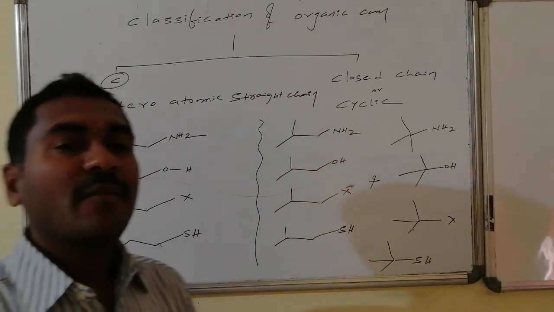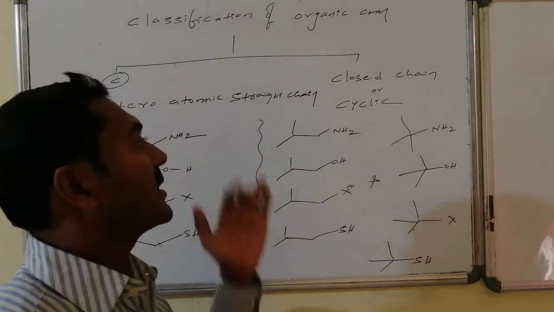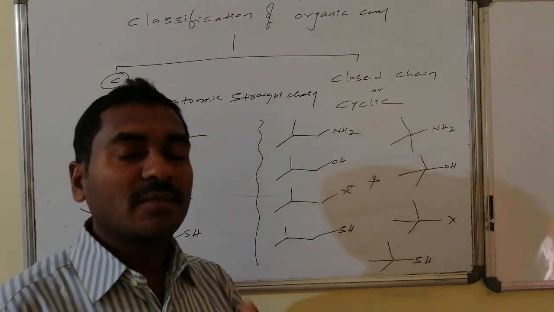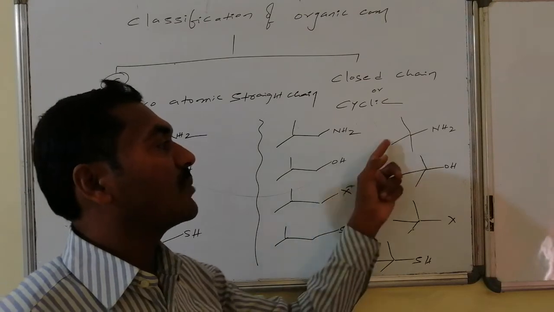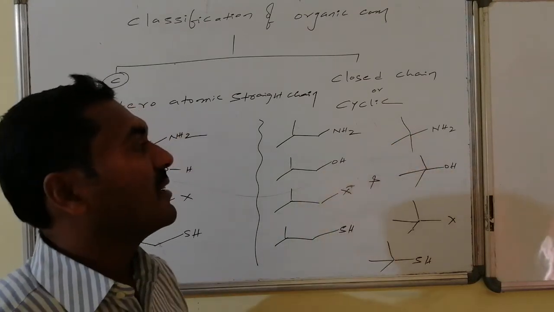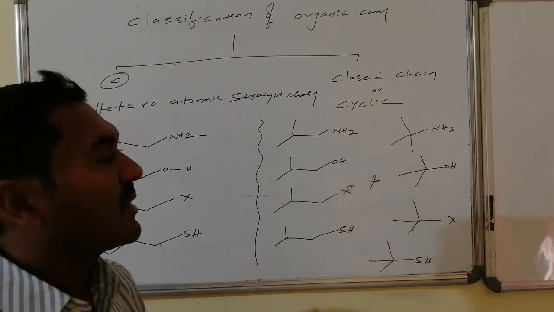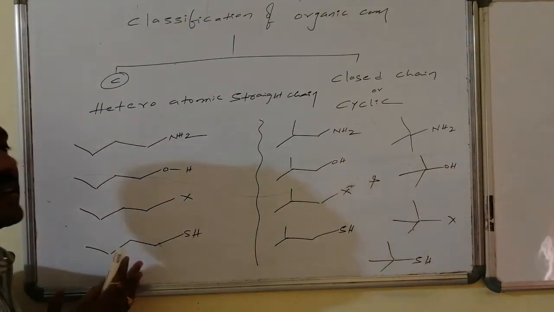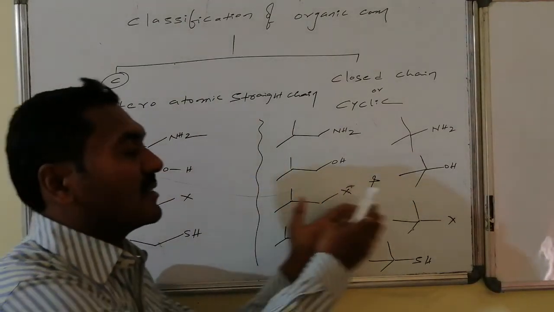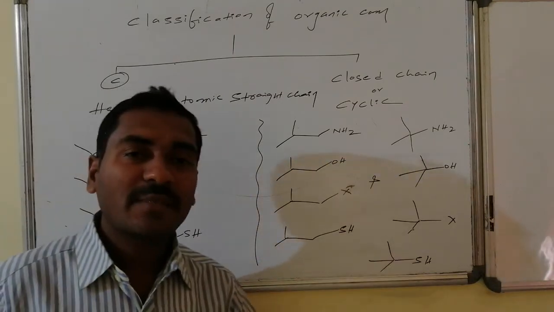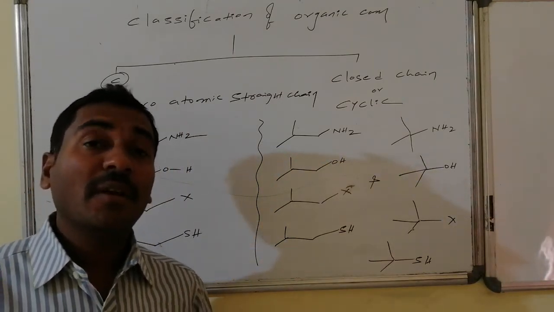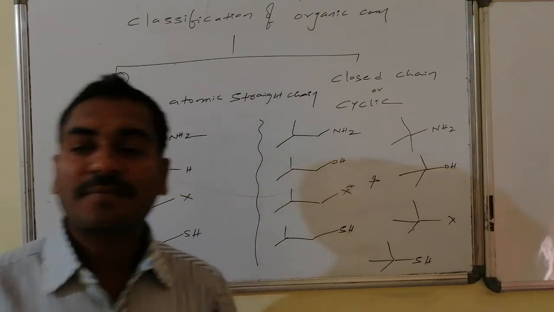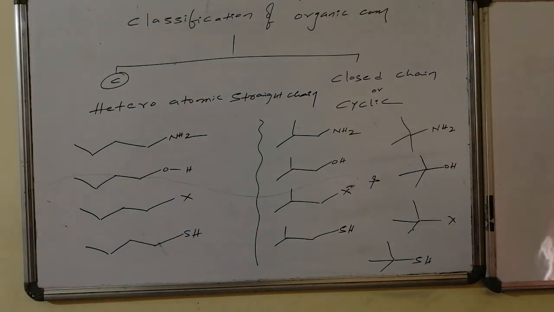Similarly, 3 plus 1 can be written in the form of 2 plus 2. If I write that 2 as ethyl, it becomes the same. So here I am writing it in the form of 2 methyls, that is, 2 independent methyls on the second carbon atom. First and second carbons, consisting of 2 methyls. This is tertiary butylamine, tertiary butyl alcohol, tertiary butyl halide, tertiary butyl thiol. Here, one has no branches, open chain heteroatomic, and these have branches with minimum and branches with maximum. All are examples for the category of heteroatomic combinations with branches and without branches.